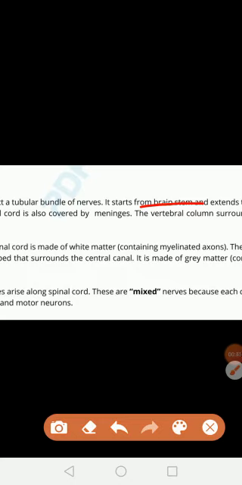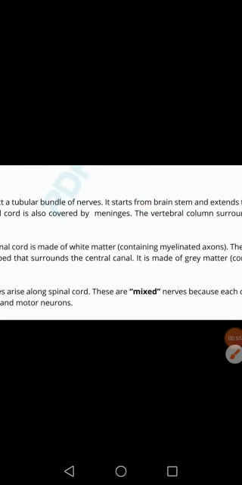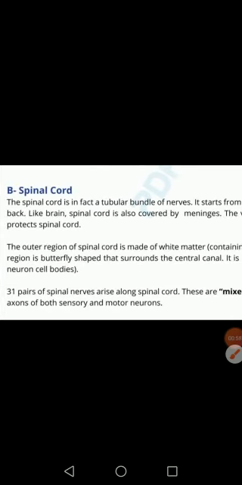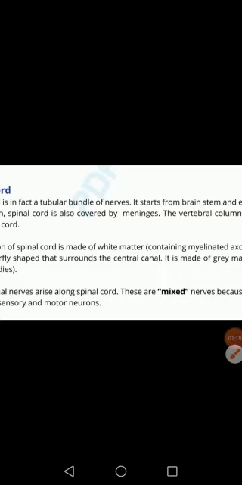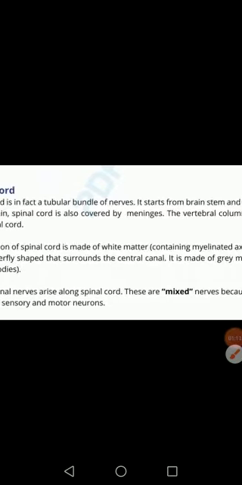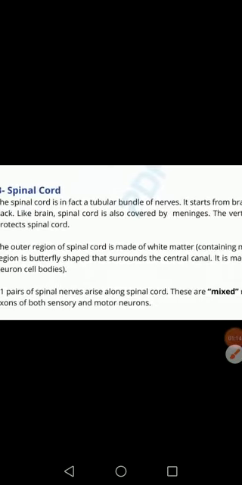It starts from the brainstem and then extends down our back. It is also covered by a layer of meninges, and the spinal cord is protected by the vertebral column. The vertebral column surrounds and protects the spinal cord.